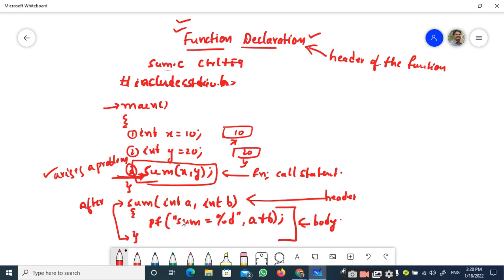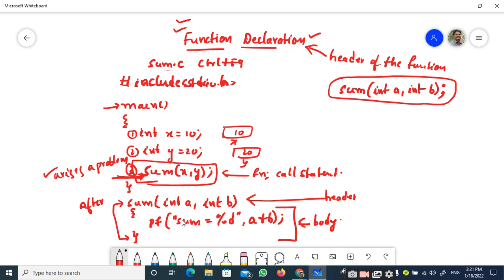So specifying the function declaration is a straightforward thing. You have to specify the header. For example, for this function, I can specify the header as sum int a comma int b. And remember that the declaration is always ended with a semicolon. Very, very important. The function declaration always ends with a semicolon. So the function declaration is nothing but writing the header of the function and ending it with a statement terminator.